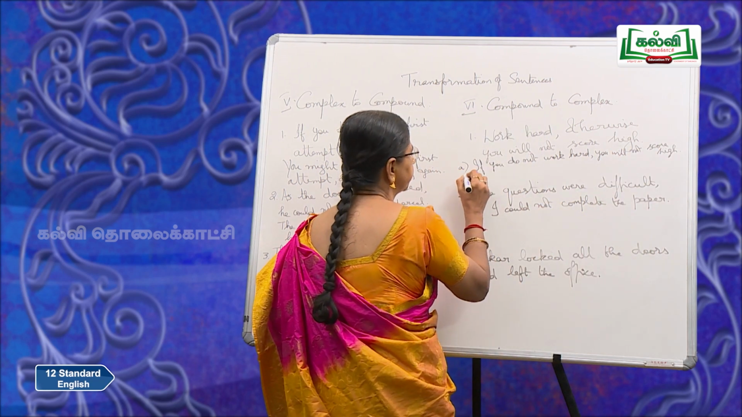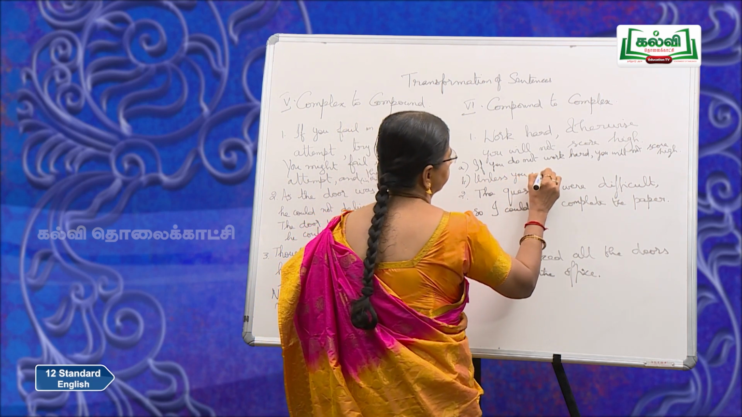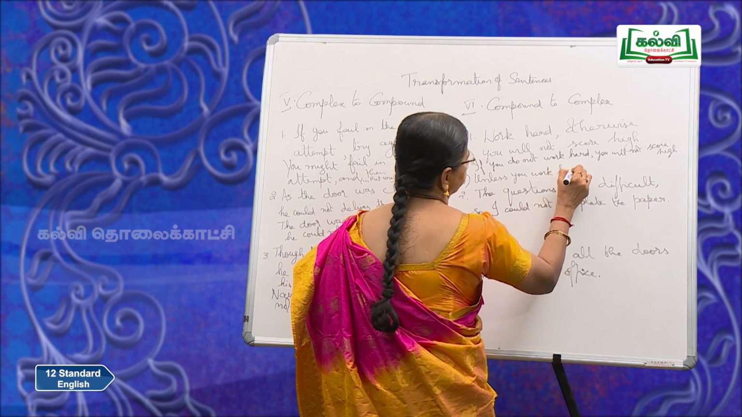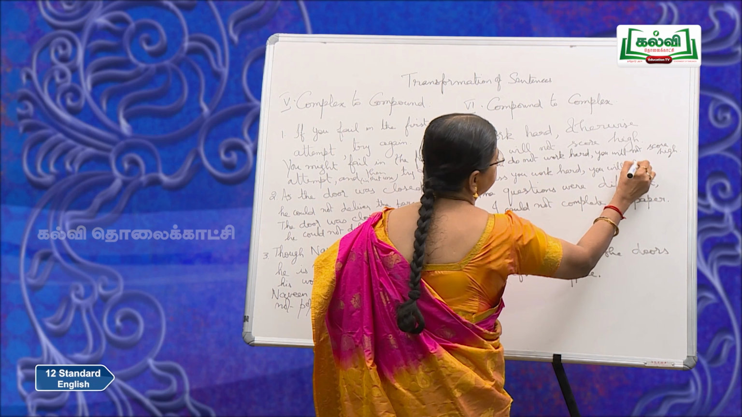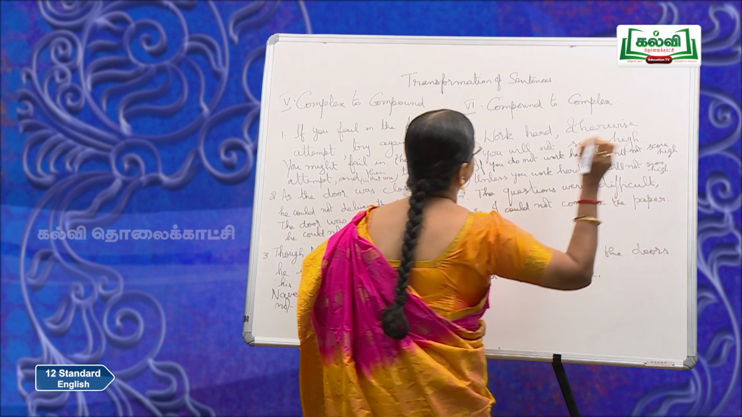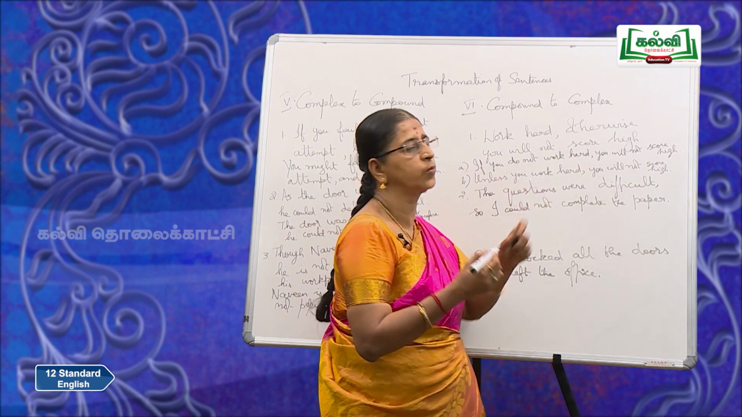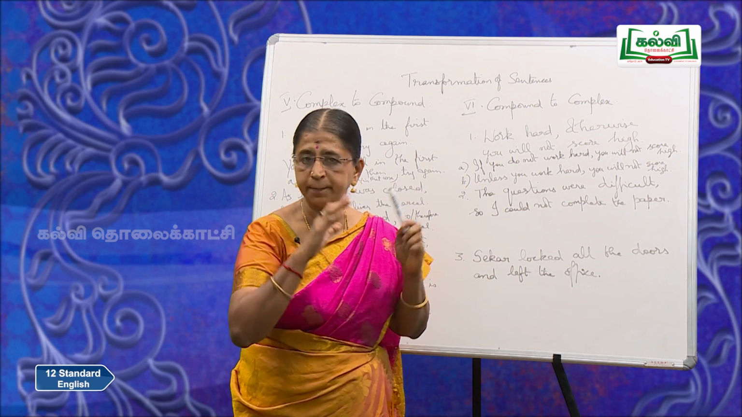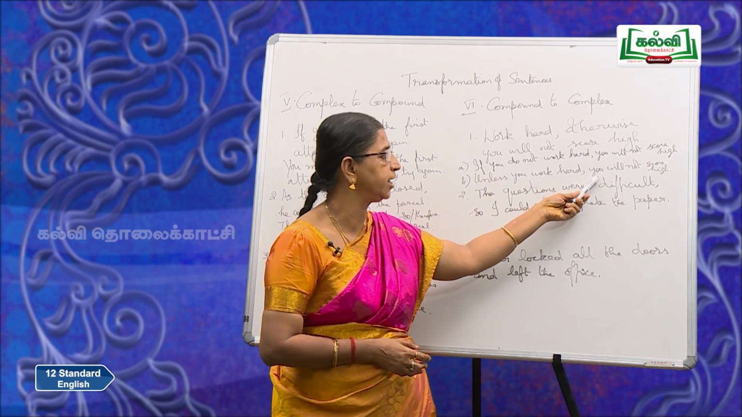This is answer A. Unless you work hard, you will not score high. This is answer B. So, you will not score high is the main clause. If you do not work hard, incomplete, proper complete meaning is not obtained. So, subordinate clause, you will not score high main clause.